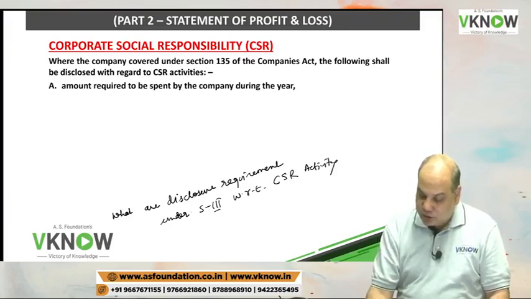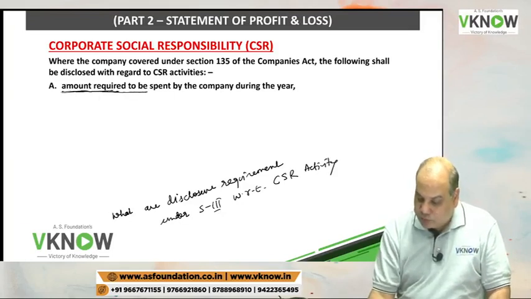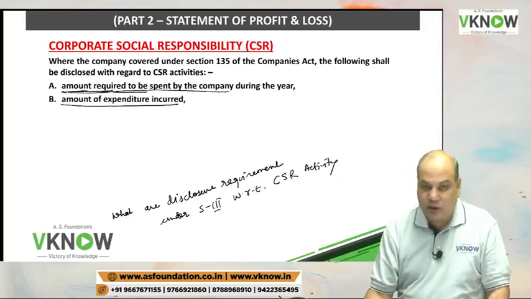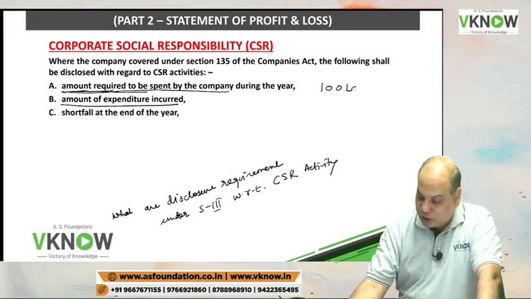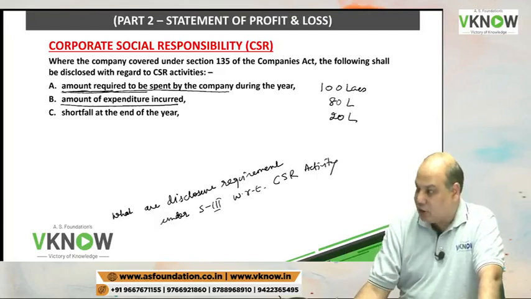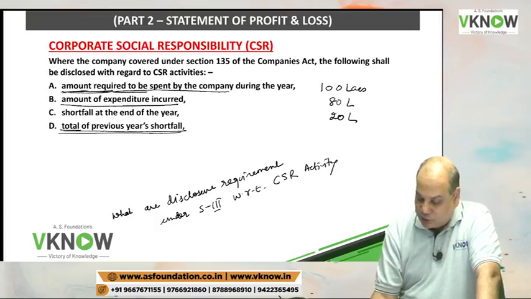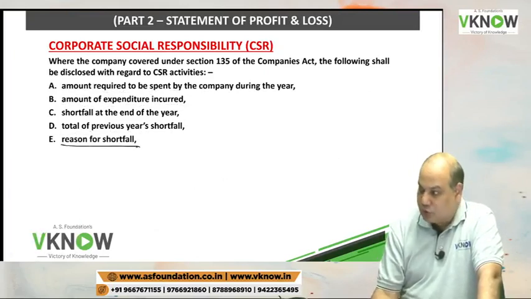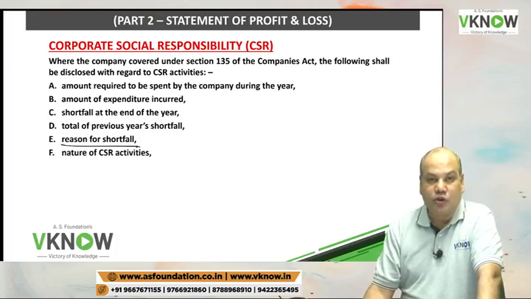So under Schedule 3, in notes to account, you have to disclose the amount that was required to be spent during the year and the amount of expenditure actually incurred. Suppose you are required to spend 100 lakhs, you have spent only 80 lakh, so 20 lakh is shortfall. Any previous year shortfall also. Total of previous year shortfall. Then you have to disclose the reason for shortfall.